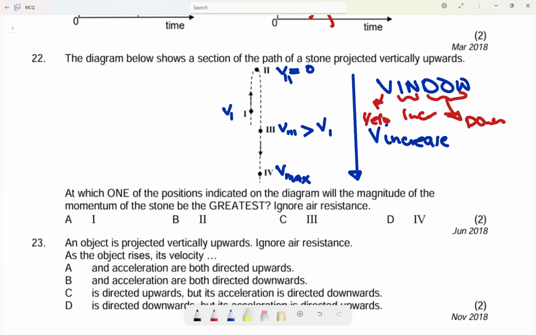So the question is, at which one of the following positions indicated on the diagram will the magnitude of the momentum of the stone be the greatest? Remember, the momentum will depend on what? On mass. And actually, the momentum depends on velocity. So, provided that the mass is constant, we want where the velocity is at the greatest magnitude. It is where it is the velocity of IV. So it means at IV we have the maximum velocity. So we will have the greatest momentum. So the correct answer is at IV. Number D.